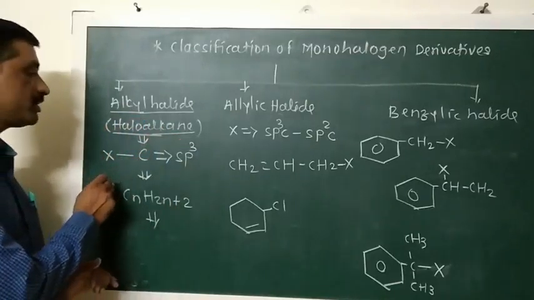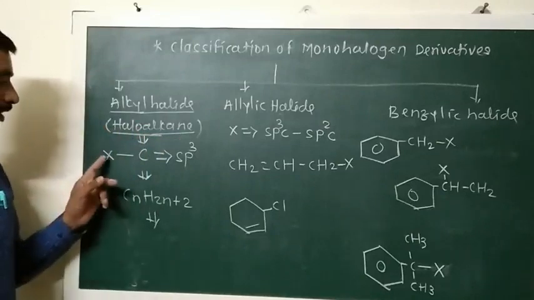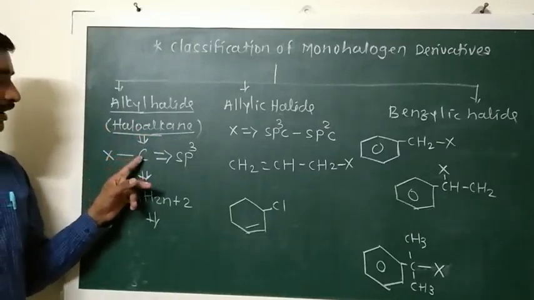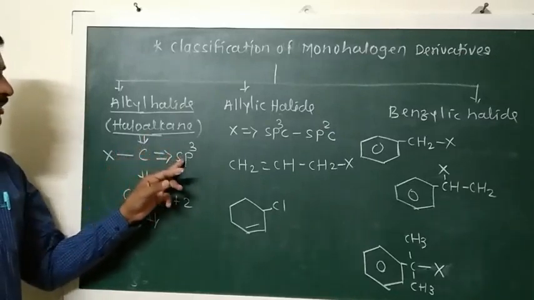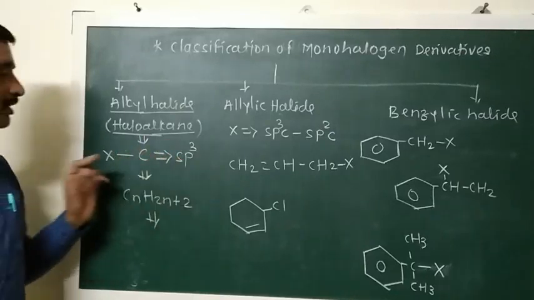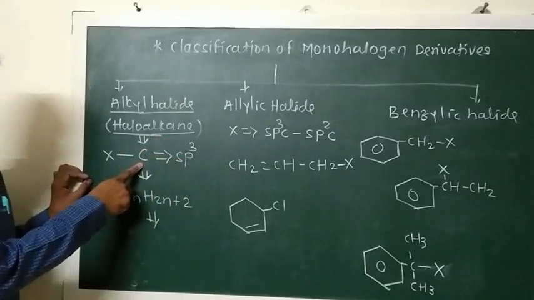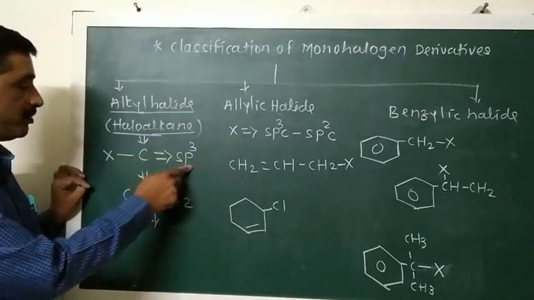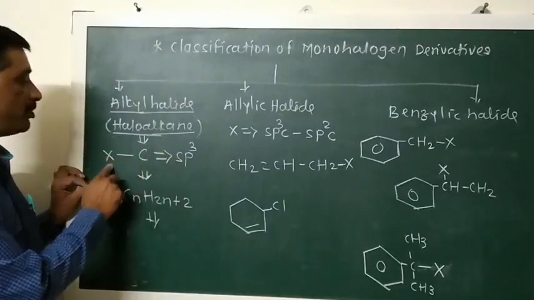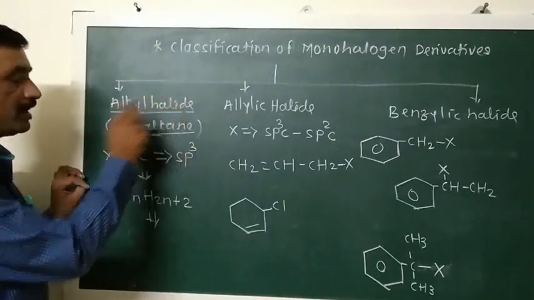So in haloalkanes, what happens? The halogen atom is attached to a carbon atom, and that carbon atom is sp3 hybridized, meaning that carbon atom is bonded with hydrogen atoms or other carbon atoms by means of single bonds. Such compounds are called alkyl halides.